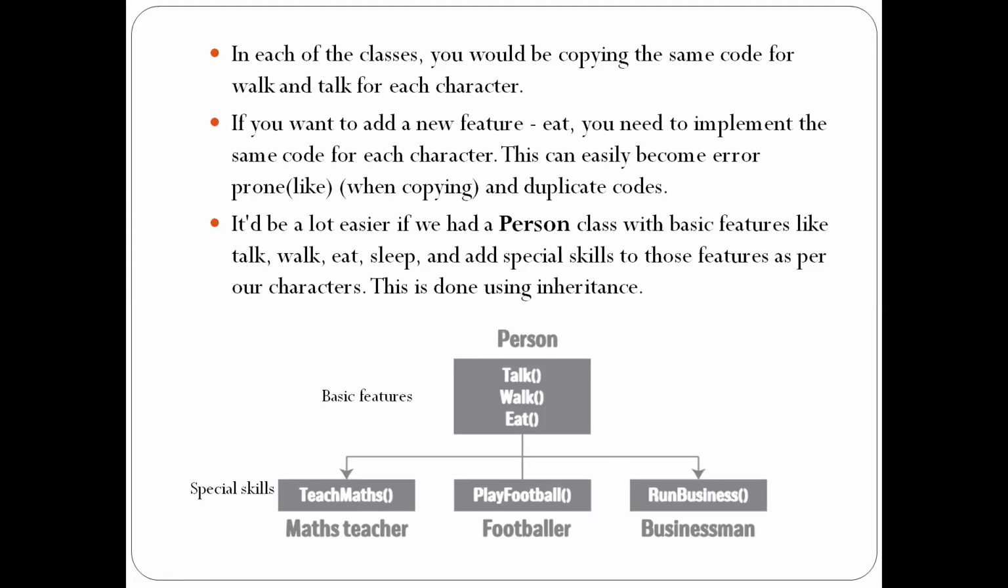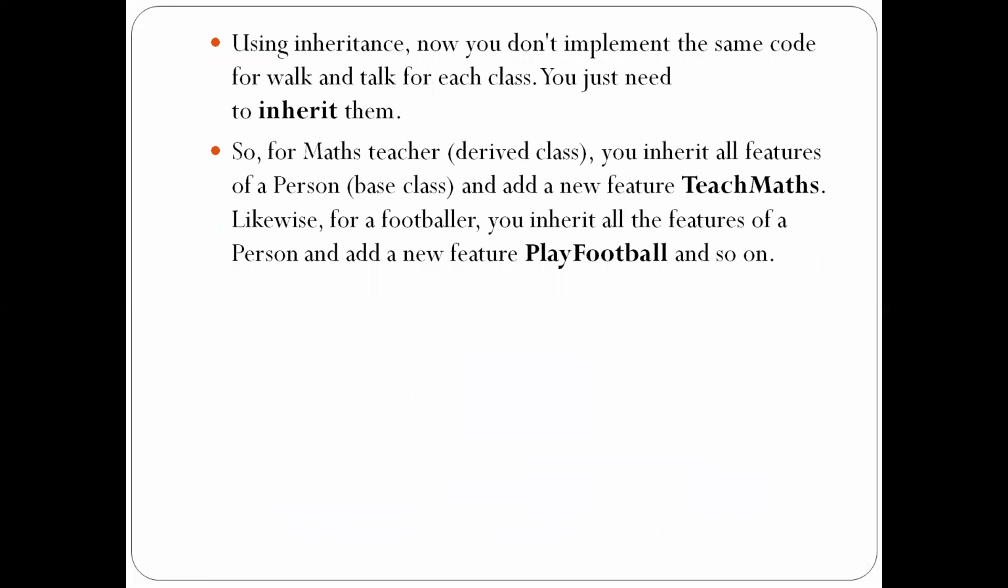With the help of inheritance, we can connect the parent class to the child class. Using inheritance, you do not need to implement the same code for walk and talk for each class, you just need to inherit them. Suppose we are taking three classes, there is no need to implement walk and talk in every class. If you implement walk and talk only in the parent class, that will be available to the child classes also.